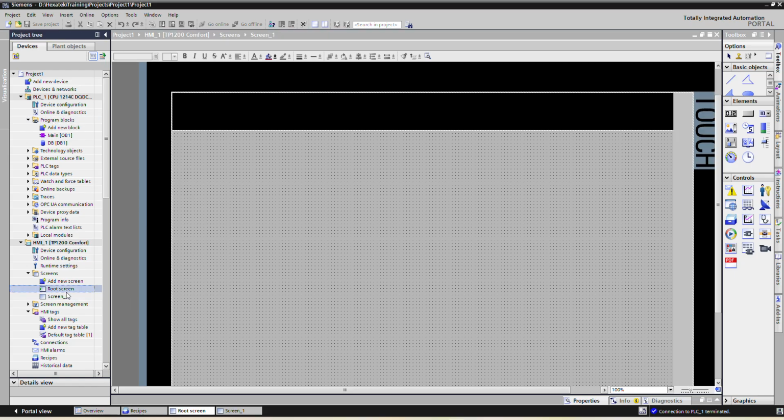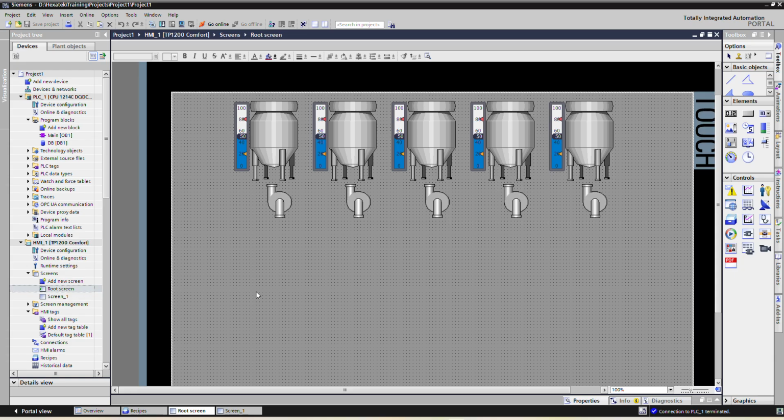Now let us consider there are 5 vessels. The 5 vessels have 5 level sensors. To pump the liquid into the 5 vessels, there are 5 pumps. So we will take this simple example to see how we can use recipe view in this application.